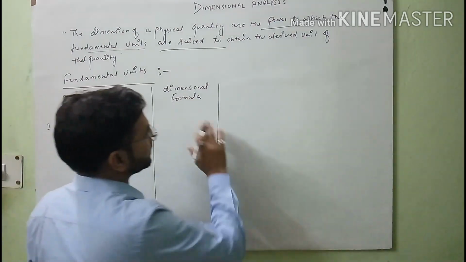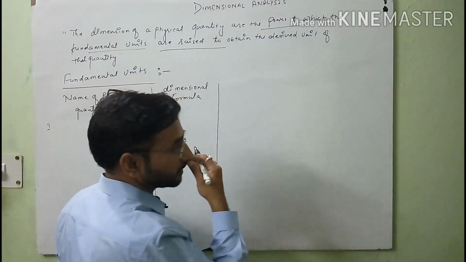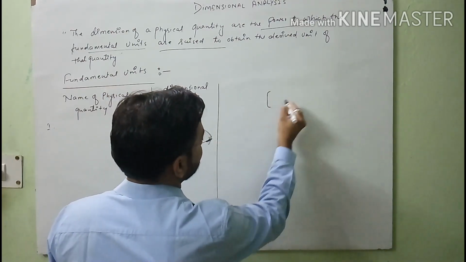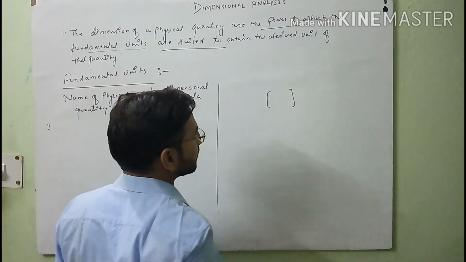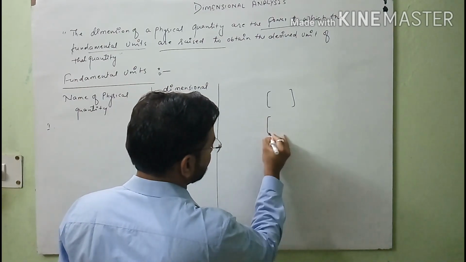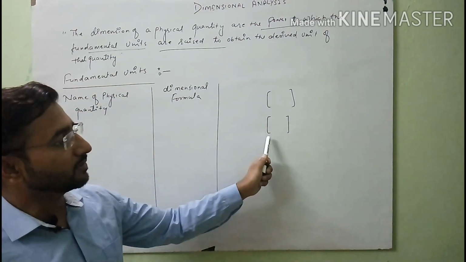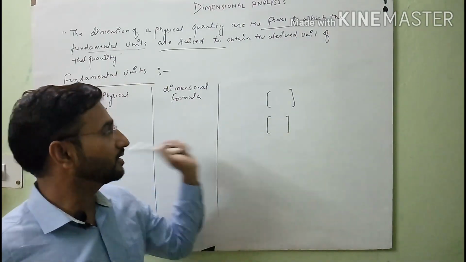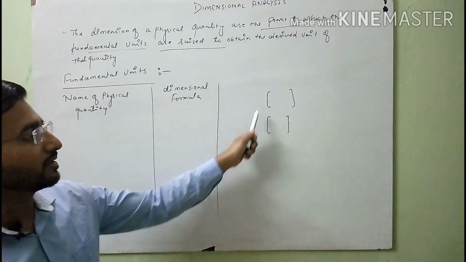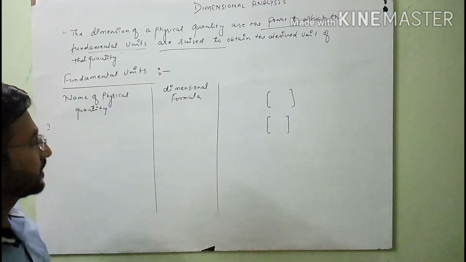When we write the dimensional formula of any physical quantity, note this point: you will write the dimension formula under a large bracket like this. Clear, student? This is necessary when you represent the dimension formula of any physical quantity.